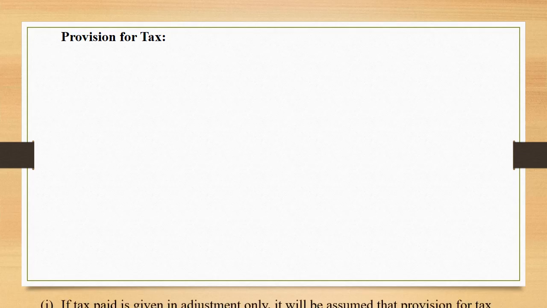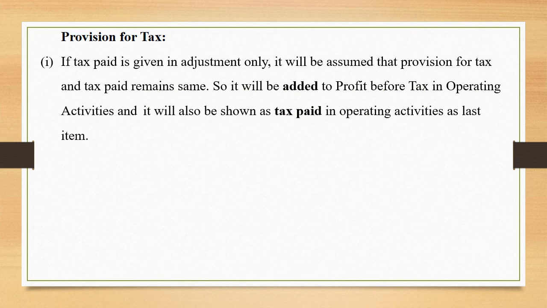Provision for tax. Another very important item, provision for tax. If tax paid is given in adjustment only, it will be assumed that provision for tax and tax paid remain the same. So, it will be added to profit before tax in operating activities, and it will also be shown as taxes paid in operating activity as the last item. Do remember, both the effects are under operating activity only.